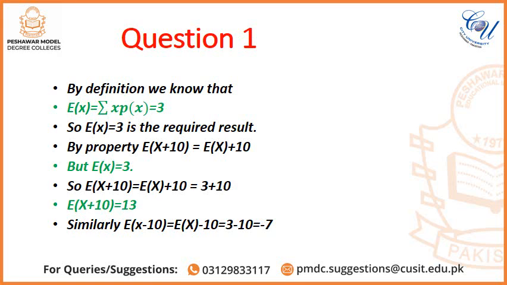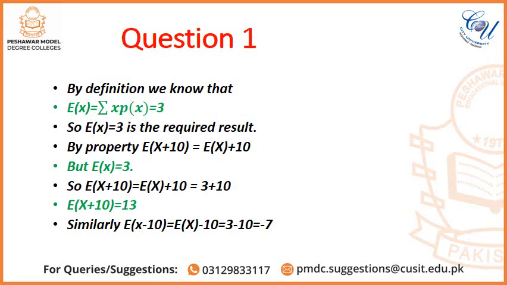Now to prove the second part, we know by property E(X + 10) = E(X) + 10, but we know E(X) = 3.